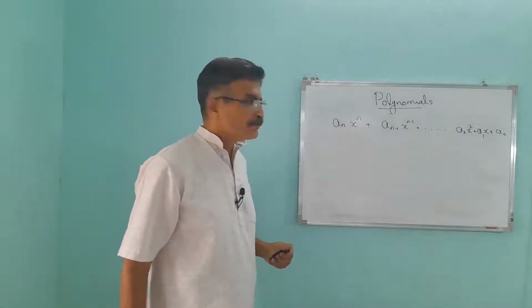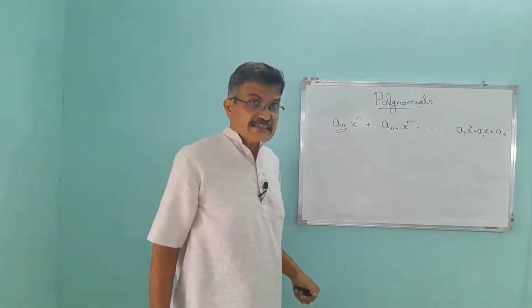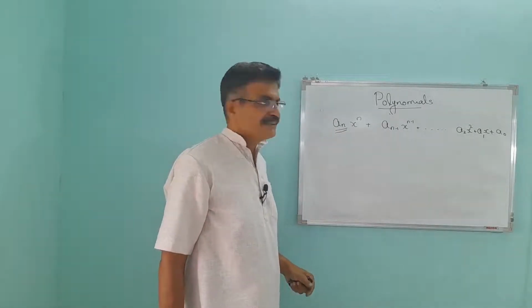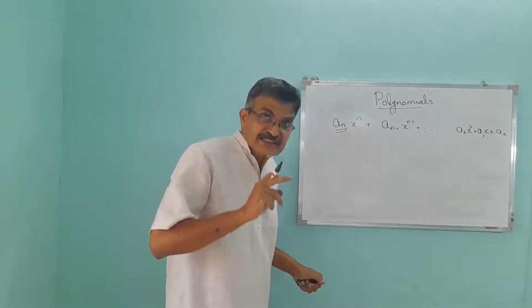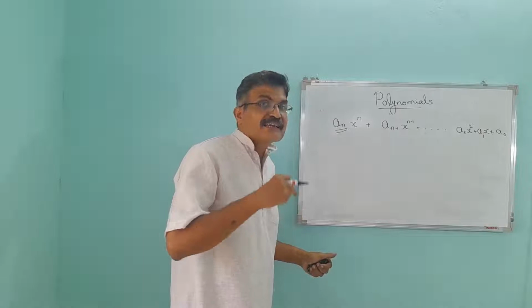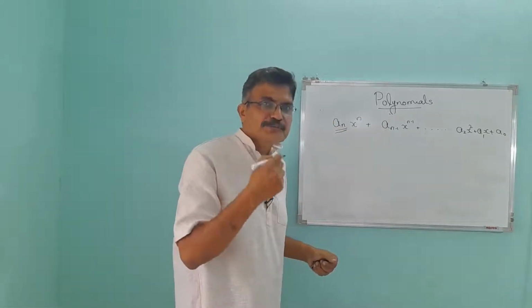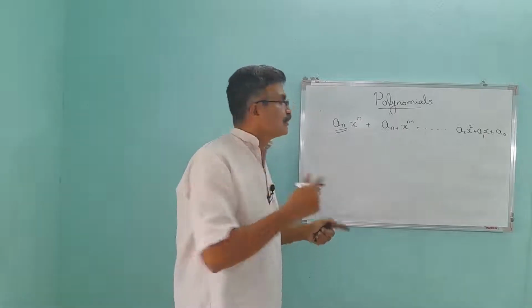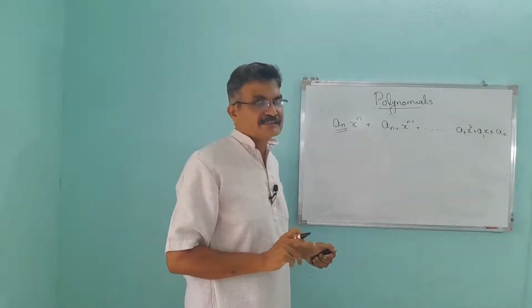This is the general form. What does it mean? a_n, the nth term? No. a_n represents the coefficient of the variable with the power n. That's the meaning. a_n is a constant.